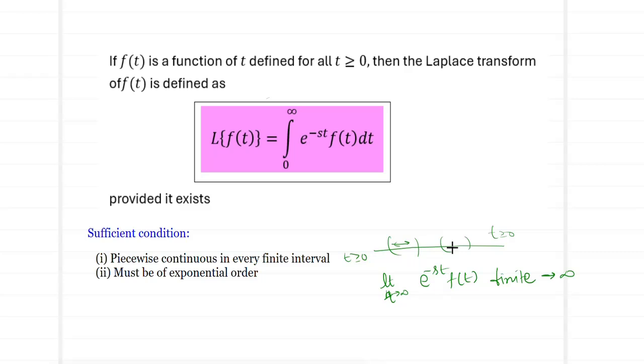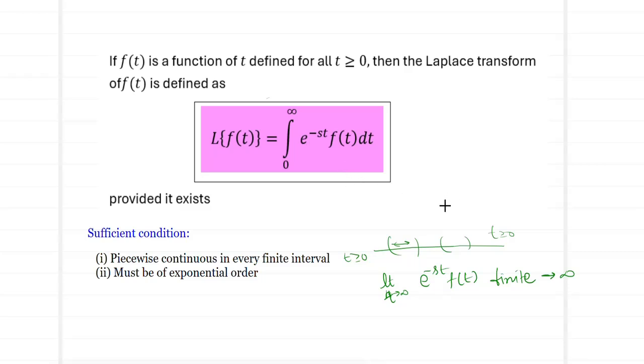Hence, if these two criteria hold, namely if the function is piecewise continuous in every interval which we define for t greater than or equal to 0, and if it is of exponential order, then the Laplace existence is guaranteed. Otherwise, if one of these is going to fail, then for those functions Laplace does not exist.